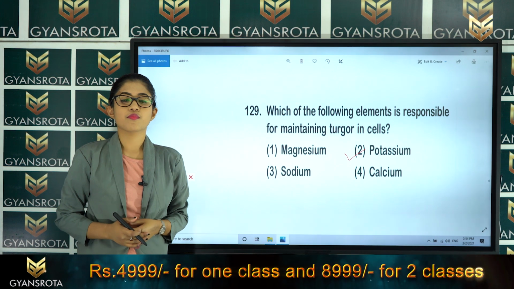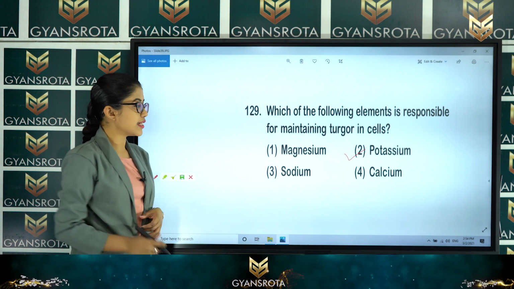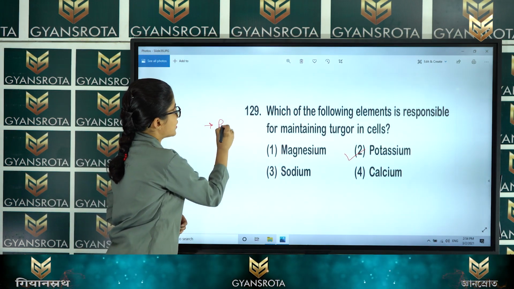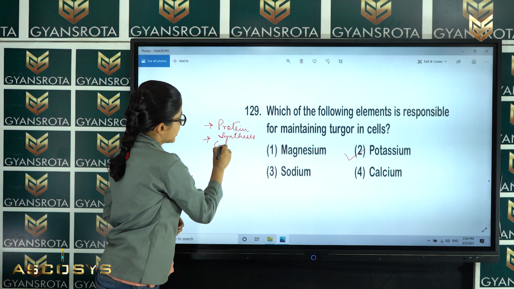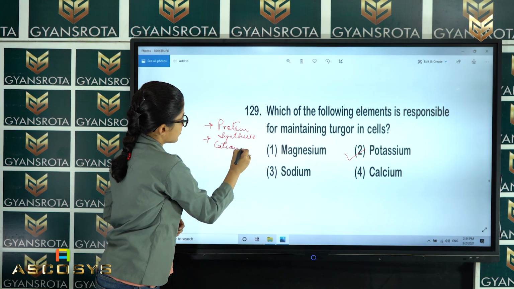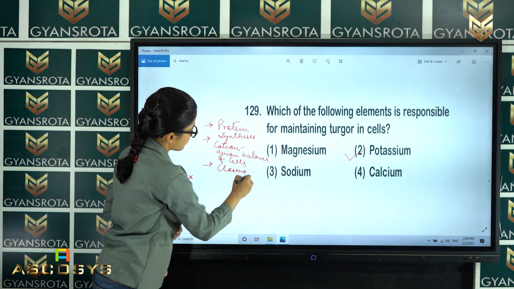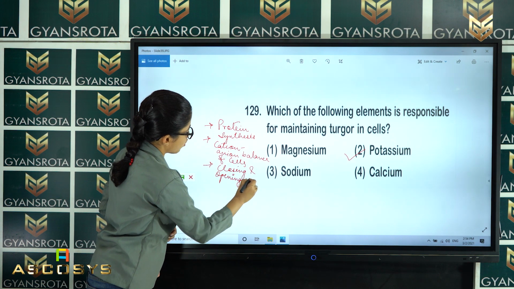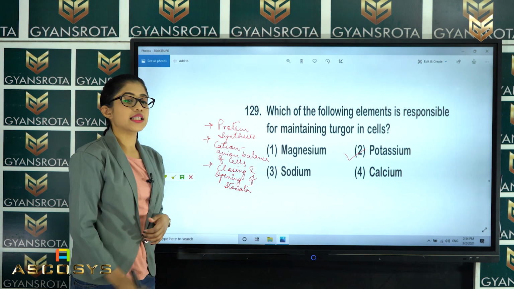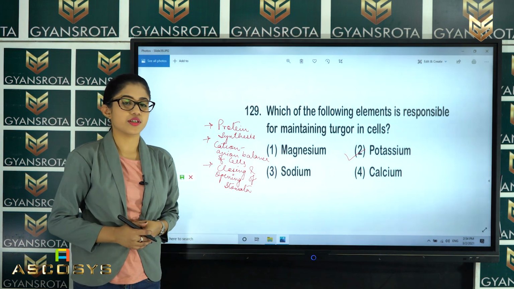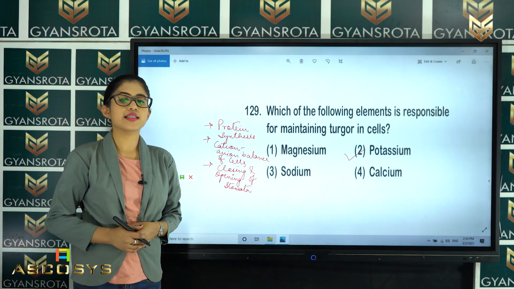So, potassium is the element which maintains the turgidity of the cells. Along with this, it is also involved in protein synthesis, then cation-anion balance of the cell, and for the closing and opening of stomata. So, these are the other functions of this element potassium. So, option number 2 is the correct answer for this question. Now, let us see the next question.